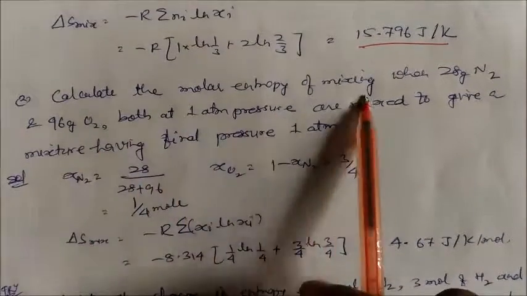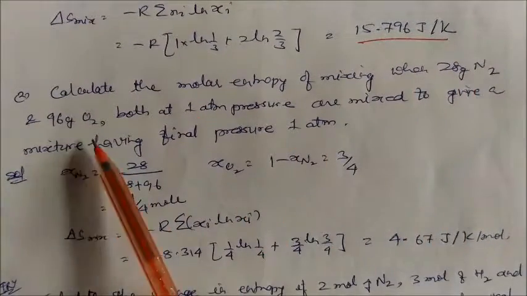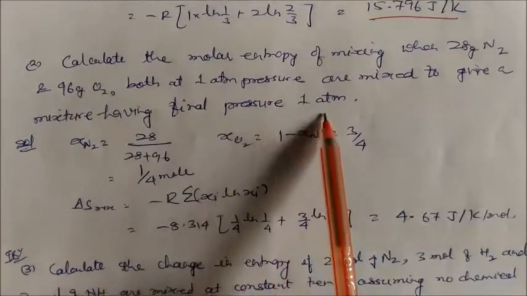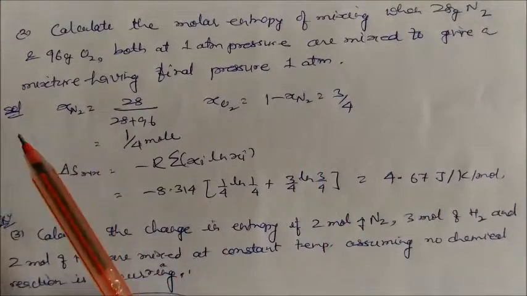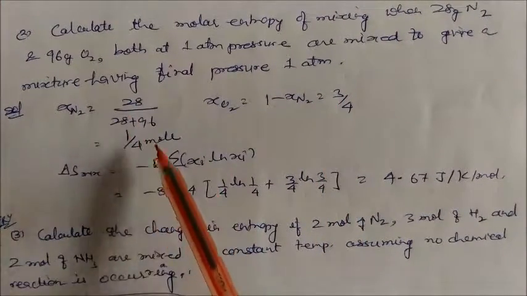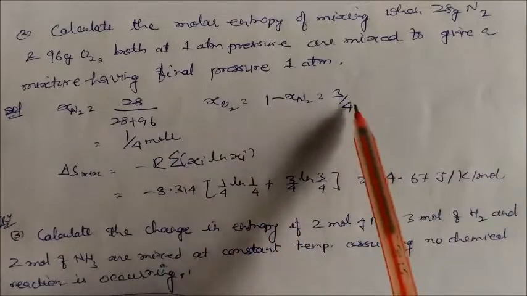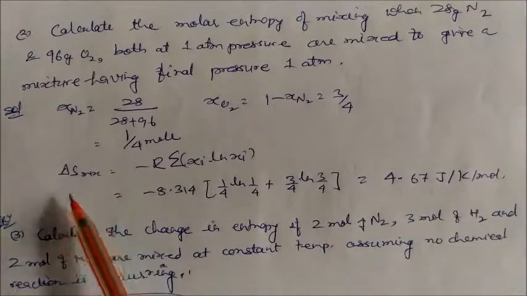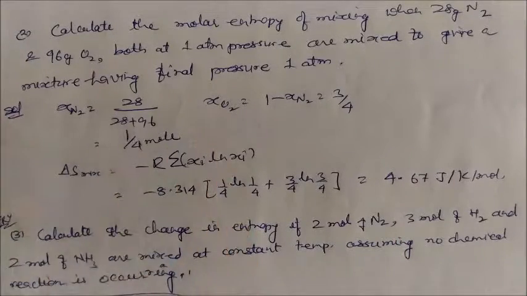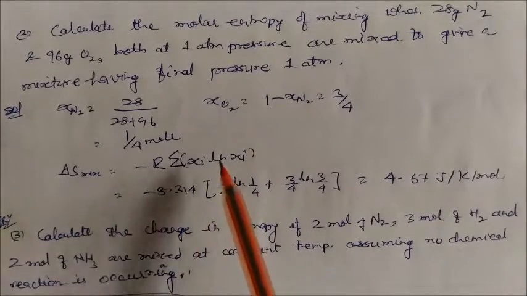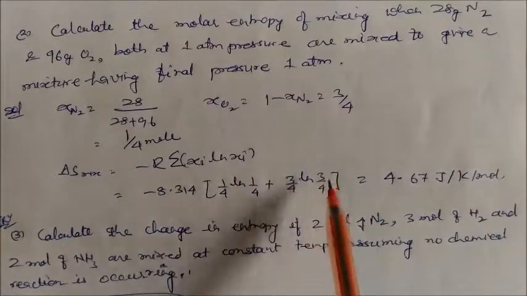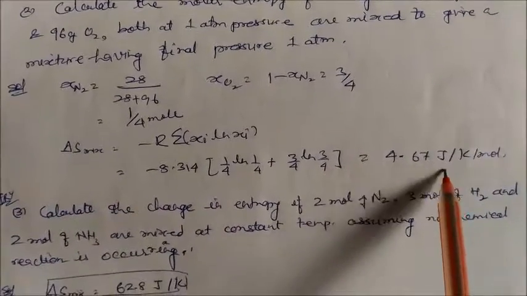Calculate the molar entropy of mixing when 28 gram of nitrogen and 96 gram of oxygen, both at 1 atmospheric pressure, are mixed to give a mixture having a final pressure of 1 atmosphere. The mole fraction of nitrogen is 1 by 4, and the mole fraction of oxygen is 1 minus 1 by 4, that is 3 by 4. So the entropy of mixing of these gases will be minus R summation xi natural log xi. R is given, and xi is 1 by 4 into natural log 1 by 4 plus 3 by 4 into natural log 3 by 4. If you solve it, you will get 4.67 joule per Kelvin per mole.